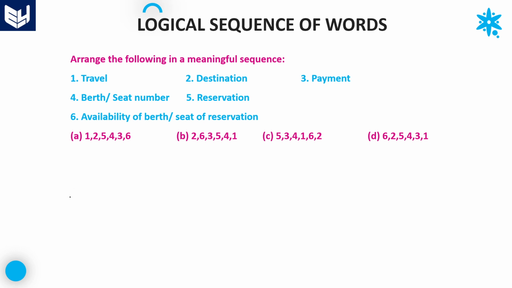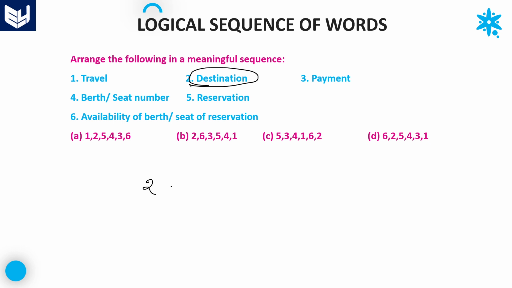First of all, we always have to choose the destination. All these words are related to the traveling path. Suppose you want to go to some place, we have to choose the destination first. So the first one is always destination.